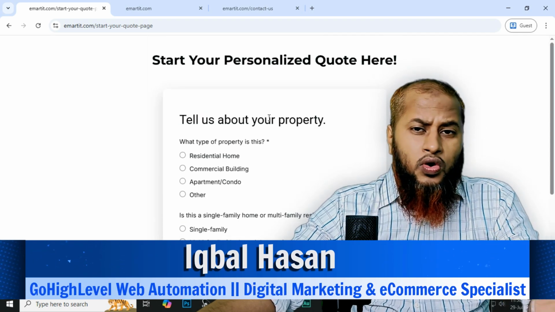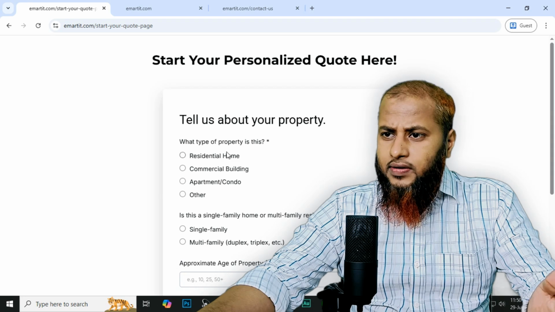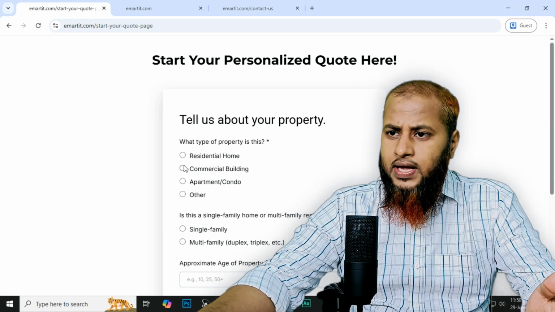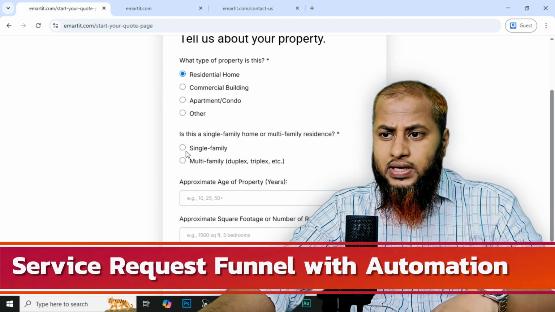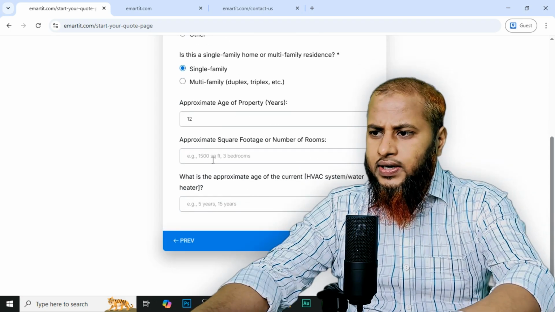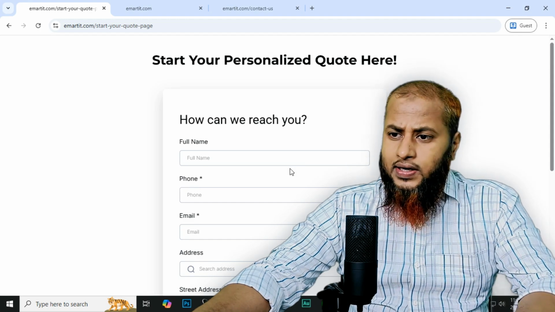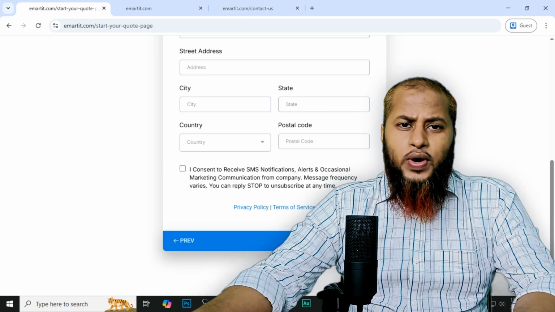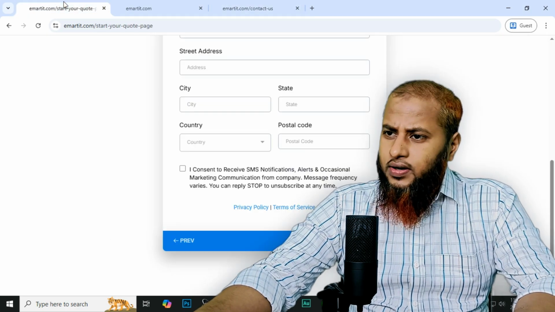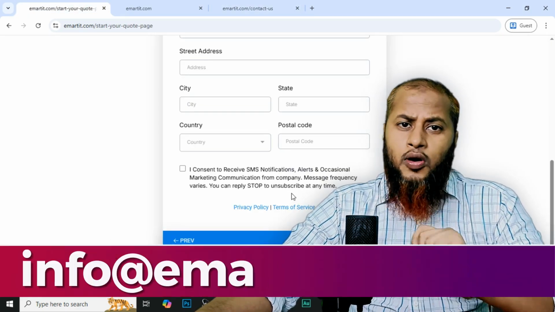After that, this is more detail. Tell us about your property, residential home, commercial building. If I select residential home, then is it single family or multi-family, the property, some other details, then their contact details and everything. After putting everything, they can request the service. So what is better, this one or this one? Definitely this one is better for both of us.